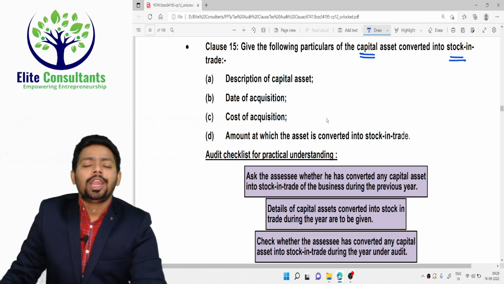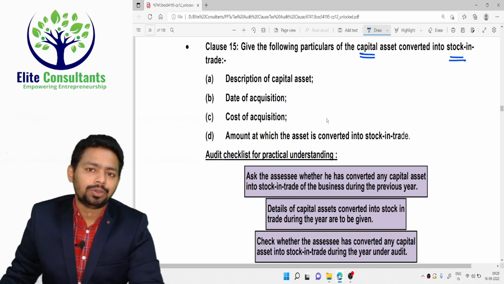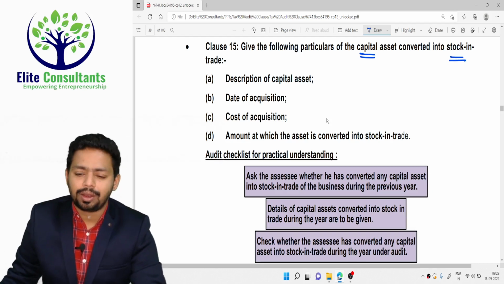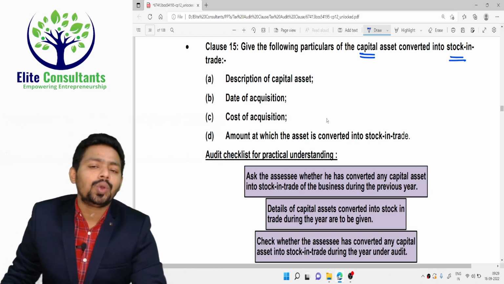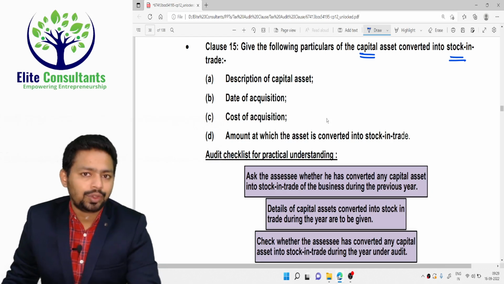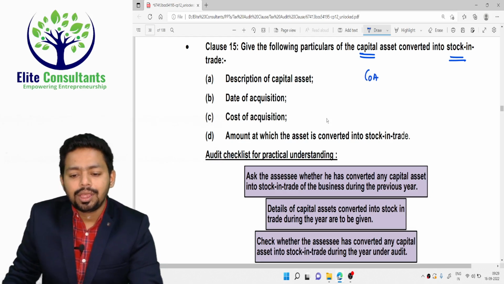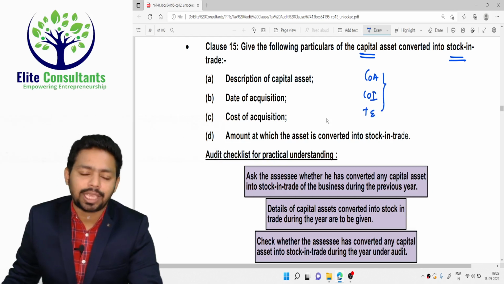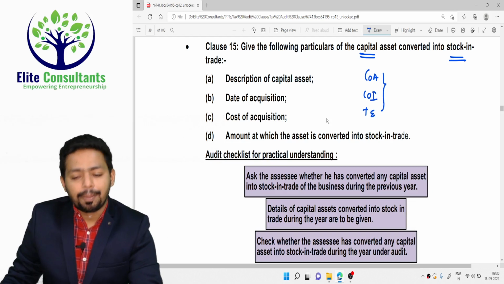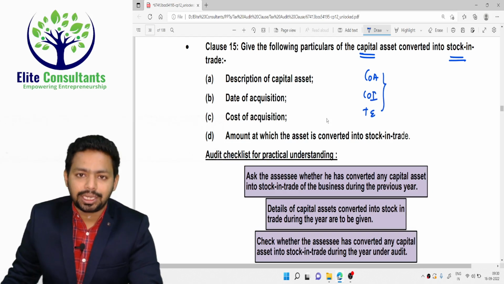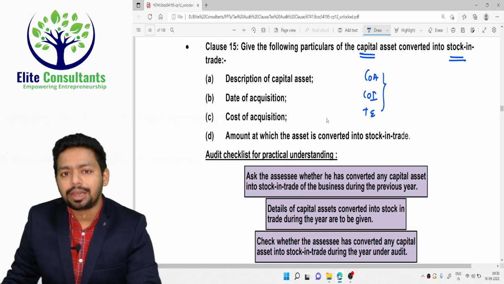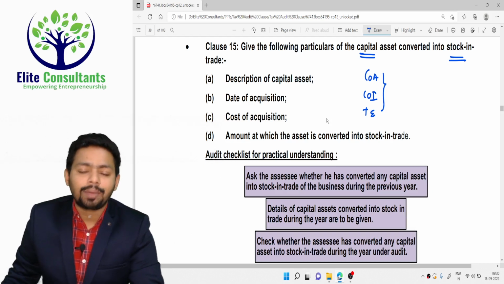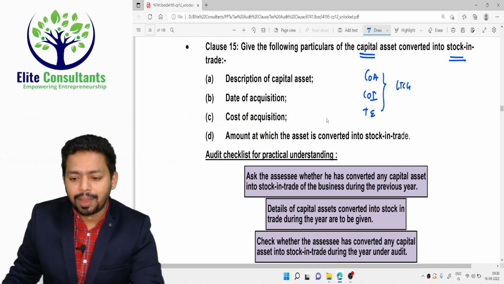stock in trade. Now, why will somebody convert a capital asset into stock in trade, my dear friends? Very simple logic. In a capital asset, you are having limited exemptions, isn't it? You can take only cost of acquisition, cost of improvement, and transfer expenses. Only these three expenses can be claimed as a deduction. Apart from that, a capital asset has a specific rate of tax, right? If it is a long-term capital gain, then 112 is applicable, and in that case a 20% flat rate is applicable.